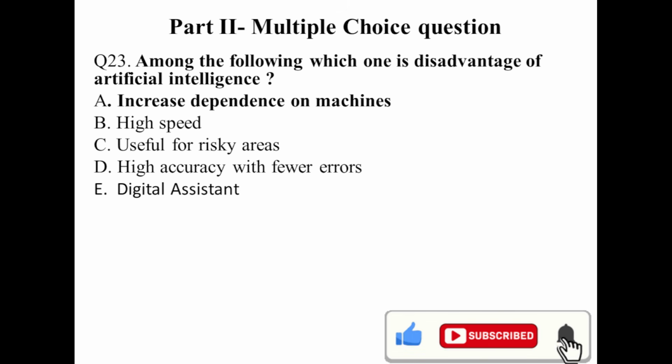And the answer is this one, increased dependence on machine. This is a disadvantage. This is a disadvantage of AI. It increases dependence on machines. Dependence on what? On machines.